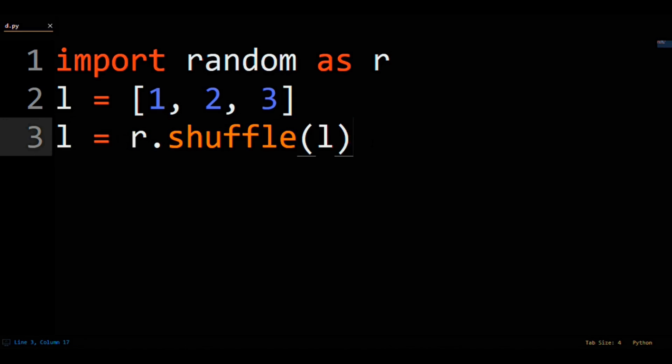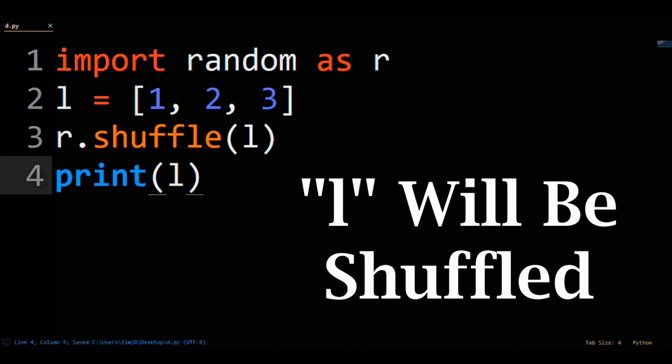So change this to r.shuffle(L). Now, if you print L, it will be shuffled.